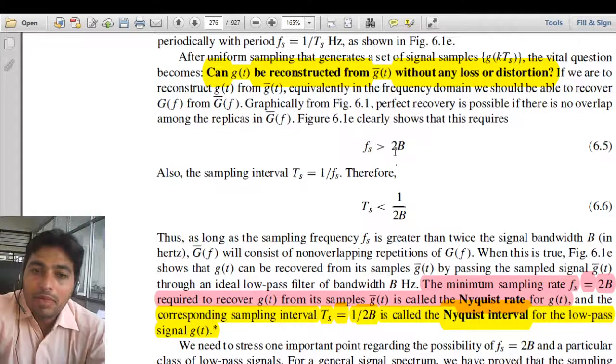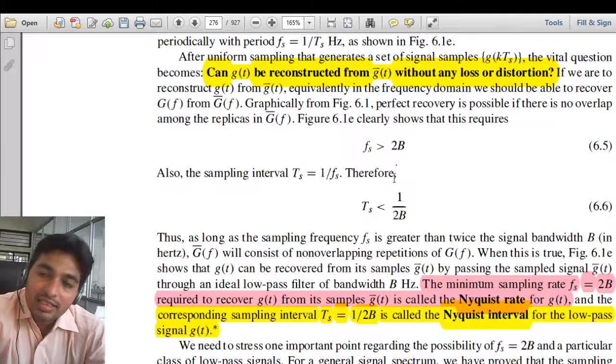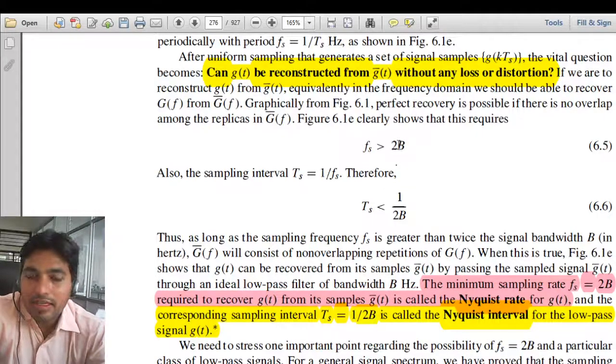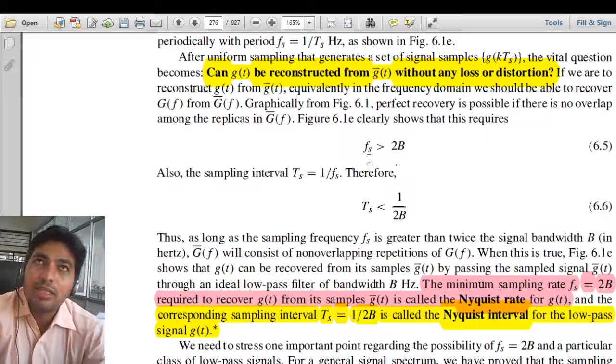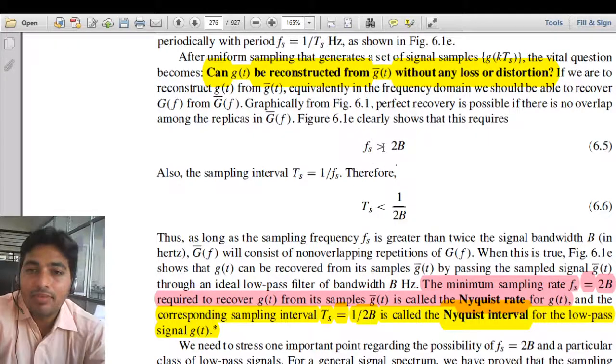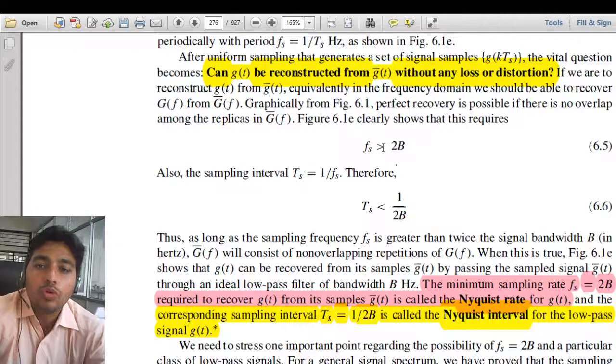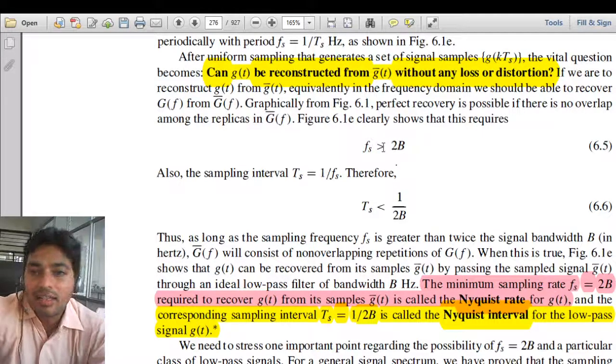That is the requirement. The sampling rate must be greater than or equal to 2B, so the minimum Fs we can use is equal to 2B. Consider a signal whose bandwidth, or maximum frequency content, is 3 kHz.